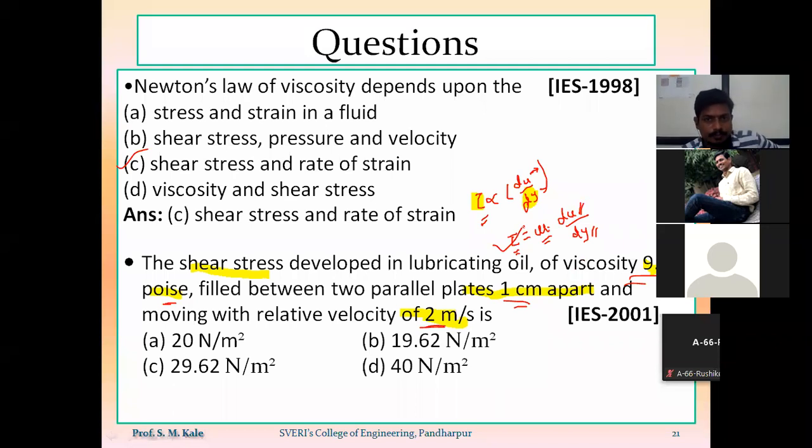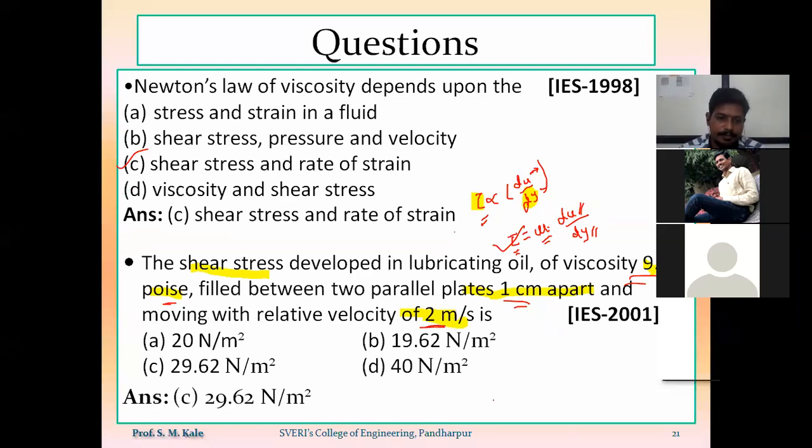What will be the answer? Can anyone tell me the answer? Option B. Okay. Have you calculated? Kedar Yadav, have you calculated that answer? Rushikesh Wagh? Yes, sir. I am trying to calculate. Okay. So put those values, you will automatically get that answer. So we'll see the answer.